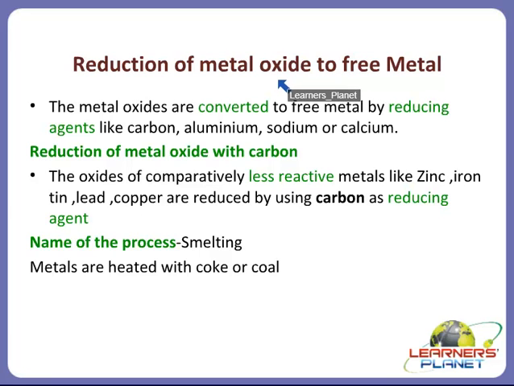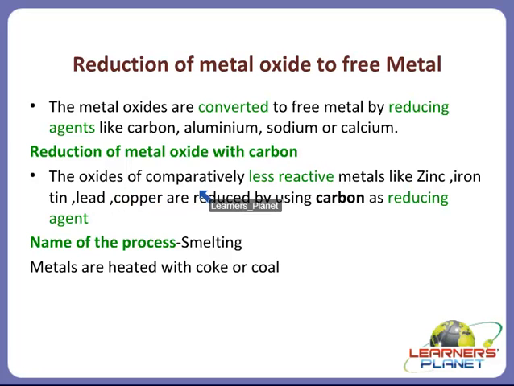Clear? So how can we reduce these metal oxides? The metal oxides are converted to free metal by reducing agents like carbon, aluminium, sodium or calcium. So children, these can be the reducing agents. We can use carbon, aluminium, sodium or even calcium. Now first of all, we will take up reduction of metal oxide with carbon.